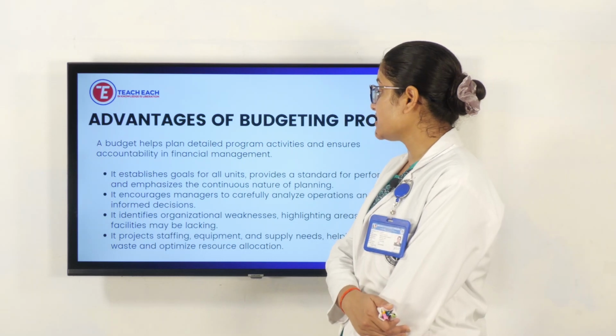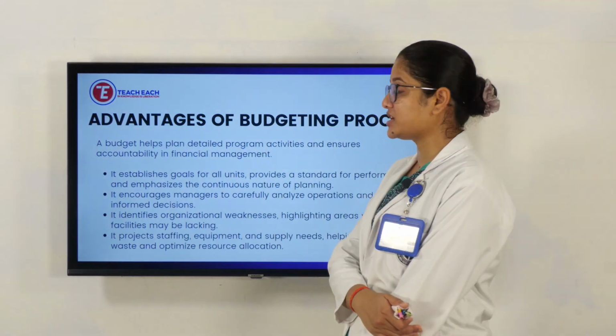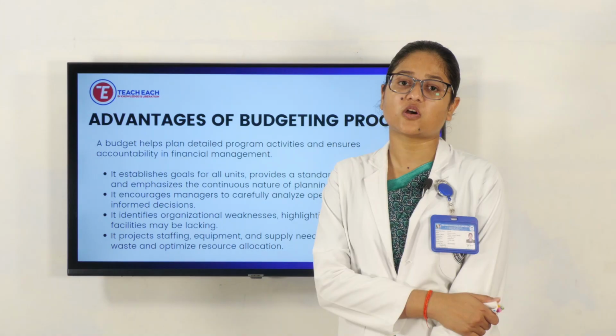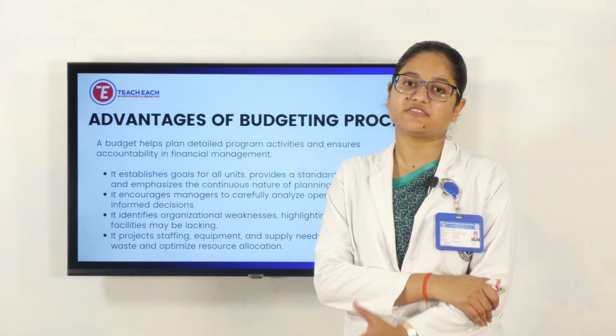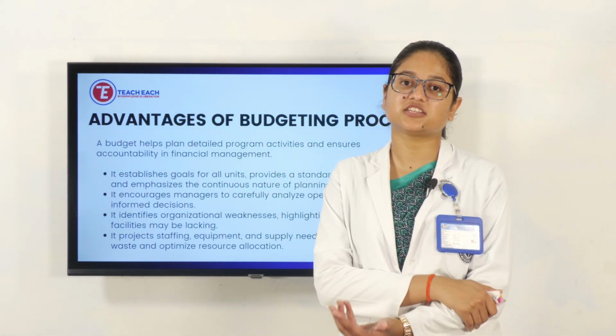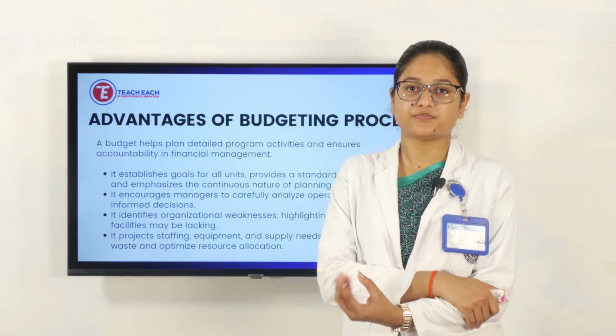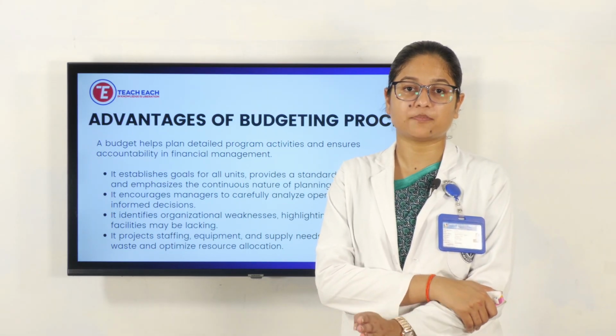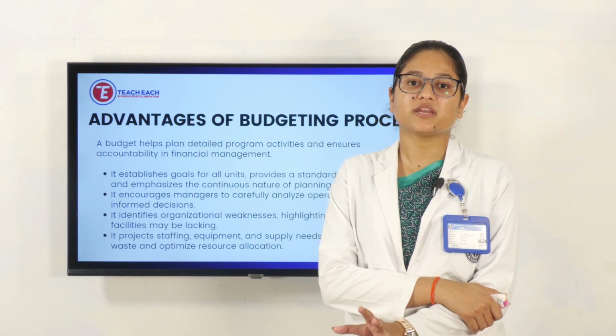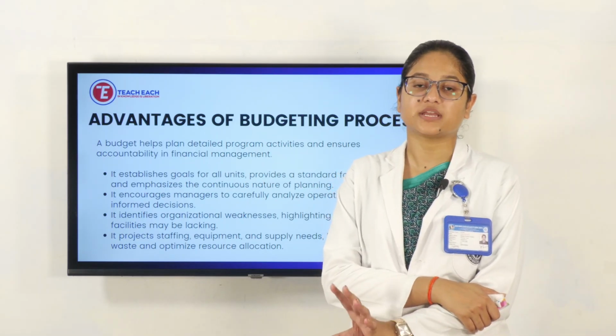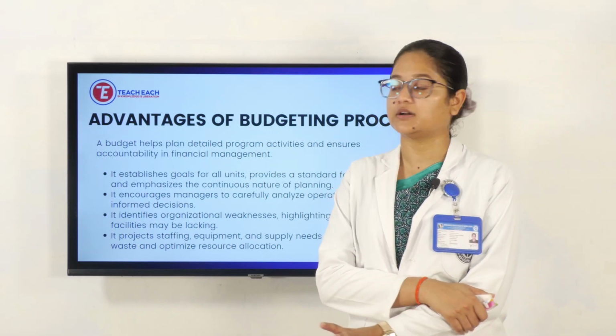Then it encourages the managers to carefully analyze the operation. Like the managers or the higher authorities will have a vision, they can see at a stretch and they know this is the plan. I have to observe and supervise them. This has to be completed at this time. So there won't be any confusion, any doubts won't come in that if we have a pre-planned budget.